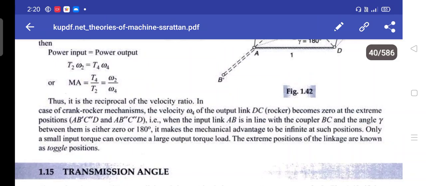It makes the mechanical advantage infinite at such positions. Only a small input torque can overcome a large output torque load. The extreme positions of the linkage are known as toggle positions.